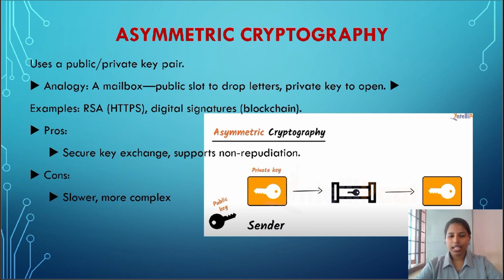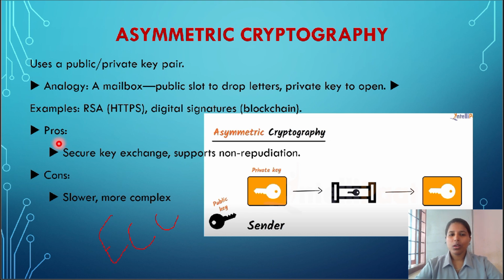Next, one more common algorithm is ECC, the full form being elliptic curve cryptography. It offers strong security with a shorter key length, and it is used in mobile devices and blockchain. We can also use DSA, the Digital Signature Algorithm, for creating and verifying digital signatures.